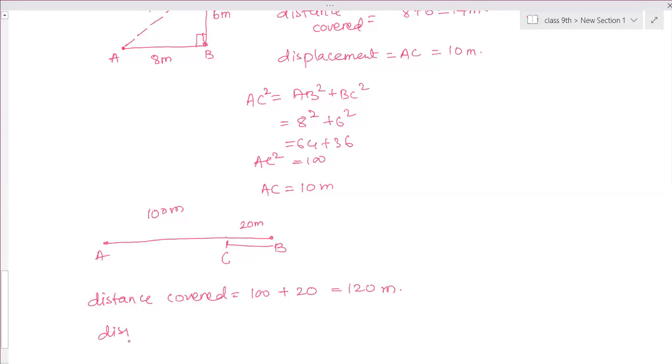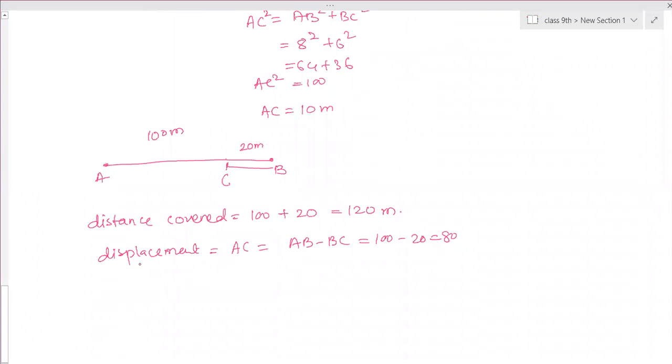Then how much is the displacement now? 80 meters. That is because the initial point is A and the final point is C. So the distance between AC is equal to AB minus BC. That is 100 minus 20, that is 80 meters.